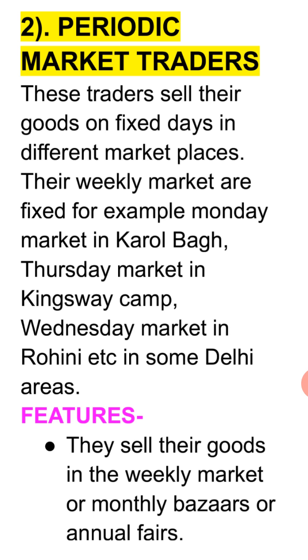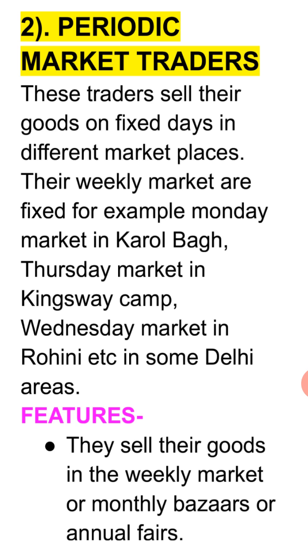Now the next, that is the periodic market traders. These are the traders who sell their goods on fixed days in the different marketplaces. अपने जो goods को ये sell out करते हैं, लेकिन certain days में certain places पे ही sell out करते हैं. Their weekly markets, for example, Monday market in the Karol Bagh. If you talk about Delhi, we are taking just an example of Delhi. So in Delhi there is a Karol Bagh where the market is there on Monday, and thereafter Thursday in the Kingsway camp, Wednesday market in the Rohini, etc.